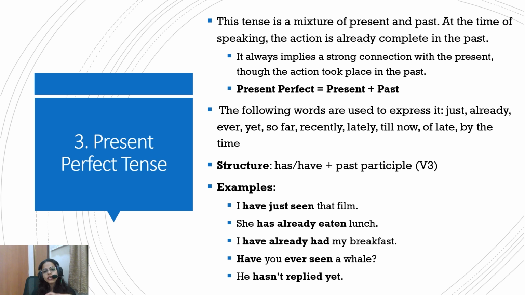So some of the words that are used to express are just, already, ever, yet, so far, recently, lately, till now, of late, by the time. And the structure of present perfect tense is has, have plus third form of verb. Let's see some of the examples. I have just seen that film.